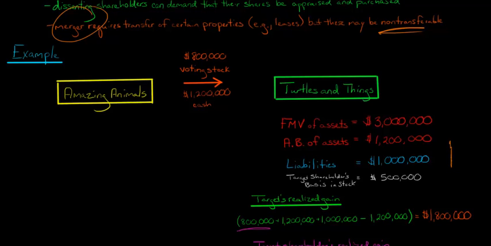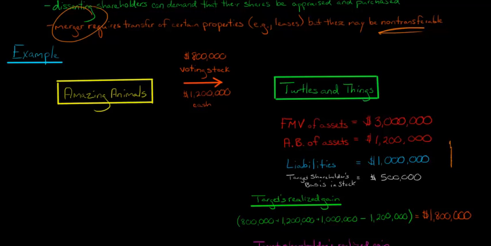They are receiving $800,000 of voting stock, $1.2 million of cash, and then $1 million of debt relief because they've got $1 million of liability. So that's their amount realized, minus the adjusted basis of their assets of $1.2 million. We subtract that and we see that the realized gain for the target is $1.8 million.